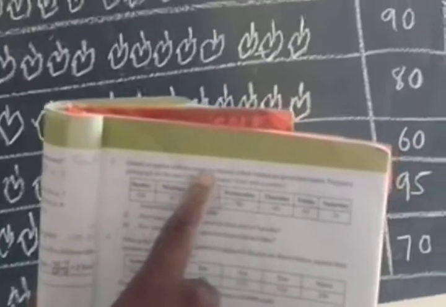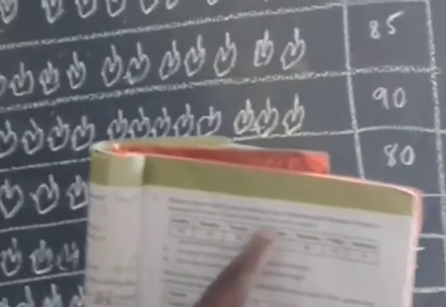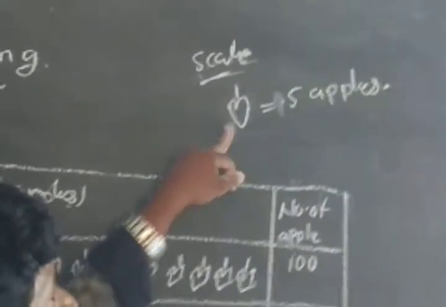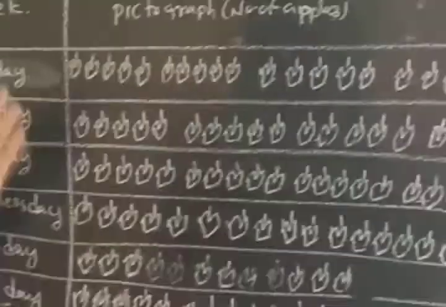Details of apples sold in a week by Ahmad, a fruit vendor, are given here. Prepare a pictograph for the data. The given hint is to represent 5 fruit with a symbol. Okay now, see here, what scale have I taken? It is an apple symbol. This symbol is equal to how many apples here? 5 apples.